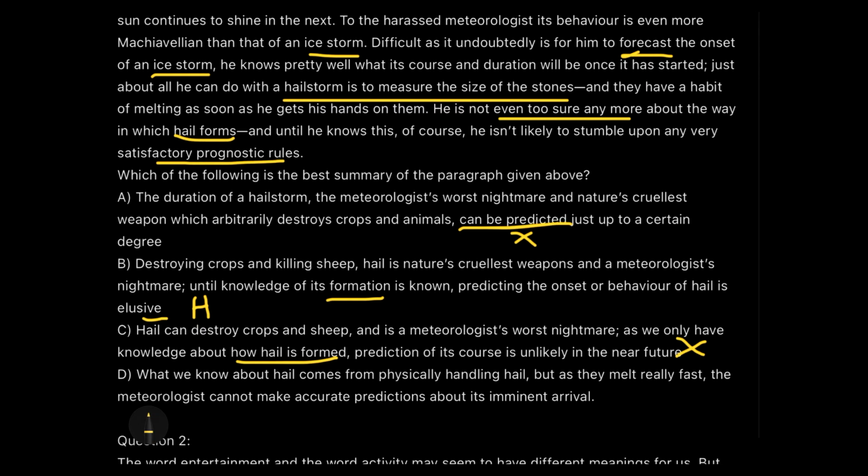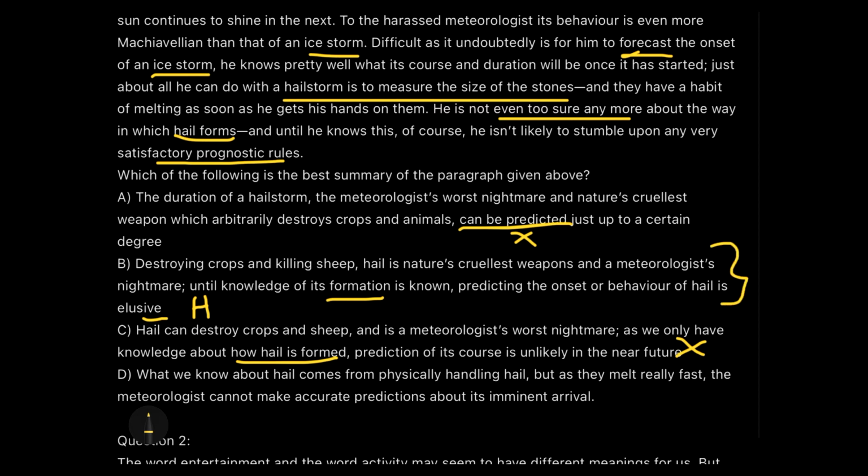Then coming to the last one: what we know about the hail comes from physically handling the hail. That's correct. But as they melt really fast, the meteorologist cannot make accurate predictions about its imminent arrival. Absolutely correct. So now we have two options on hold, option B and option D. But what was the first important trap I discussed with you? The first important trap was that only half the information is given and the complete idea of the passage is not concluded or not present in the summary sentence. In such a situation, we will go with the one which has all the data.